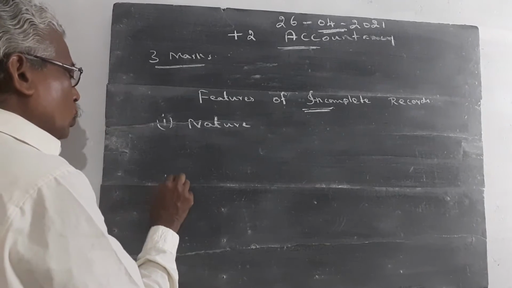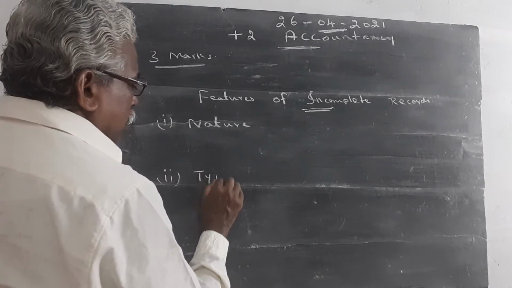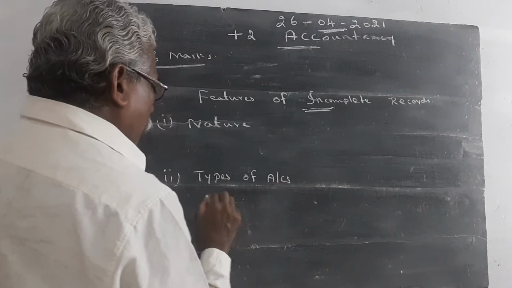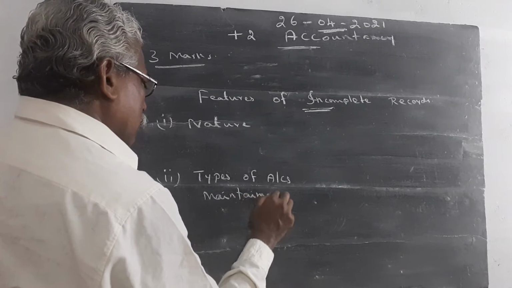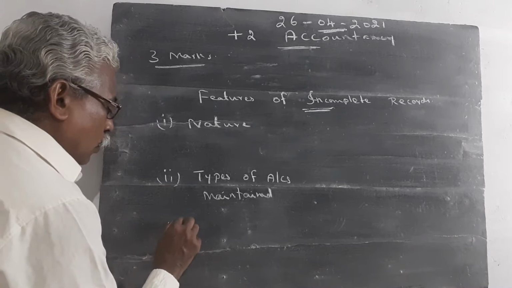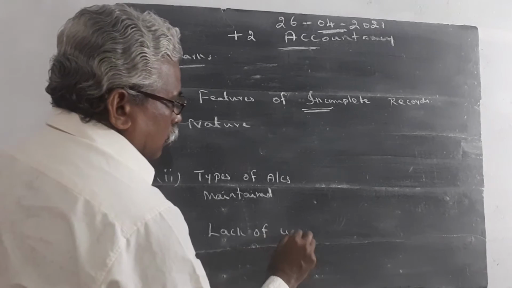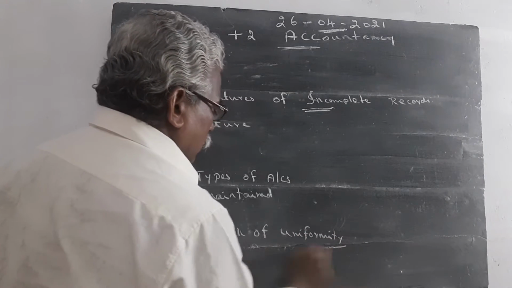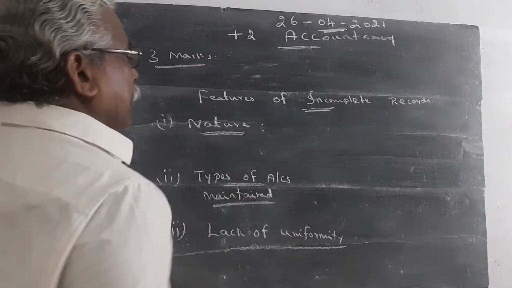Point number 2, types of accounts maintained. Then point number 3, lack of uniformity. Three headings. You should write these 3 headings.